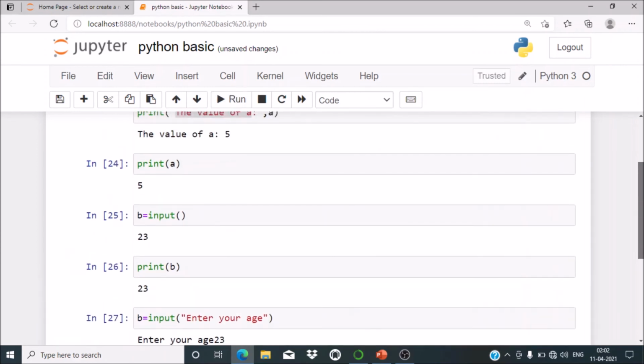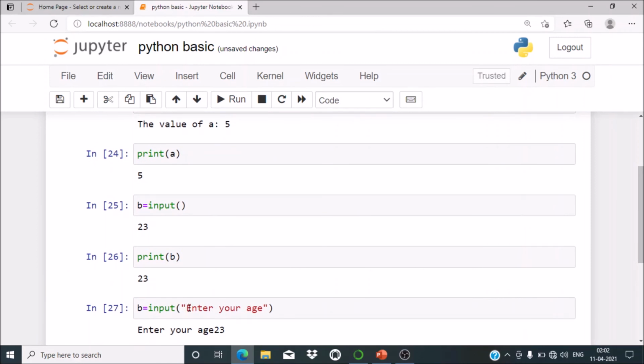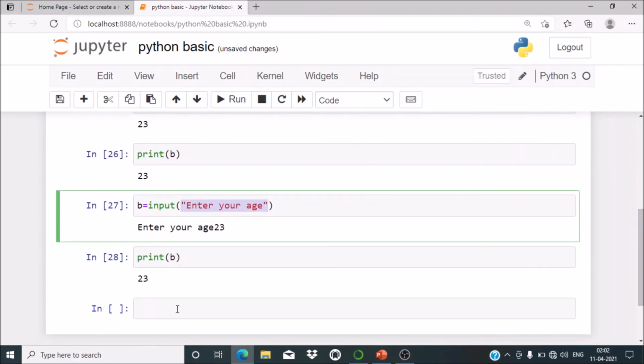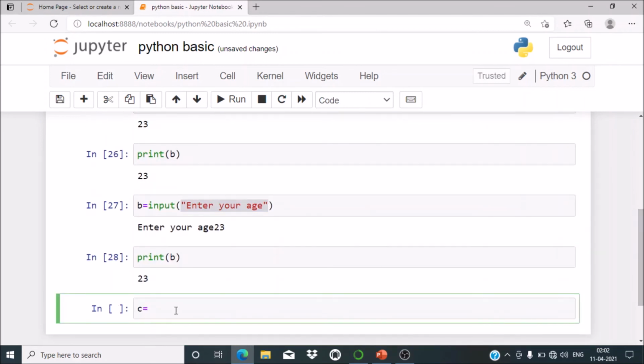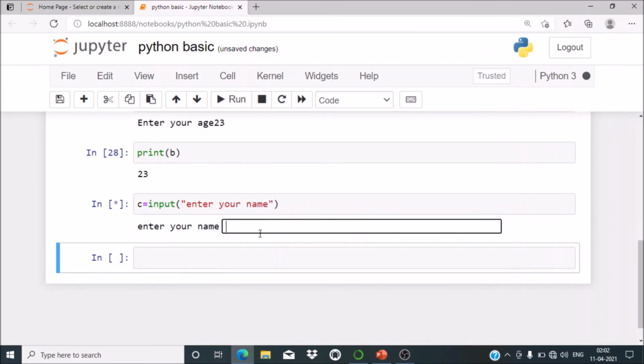So inside the input, this must be properly written, because it will give the user an idea what to enter. Suppose c is equal to input, enter your name, and then run it, it will ask for the name.